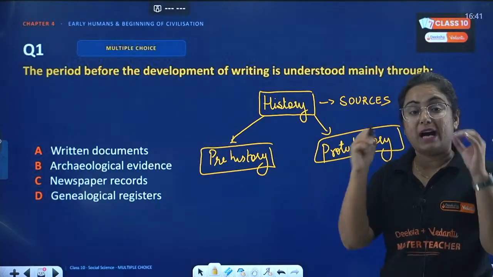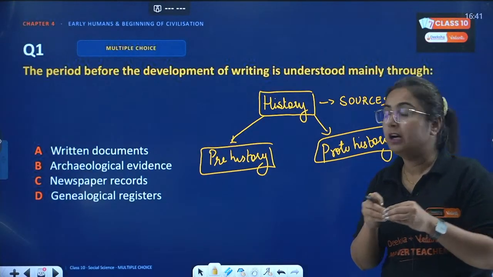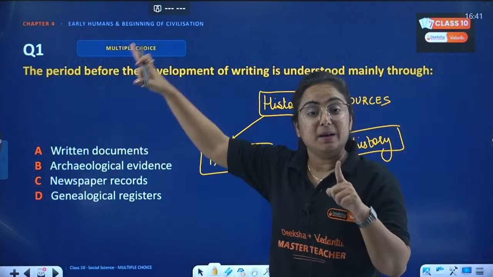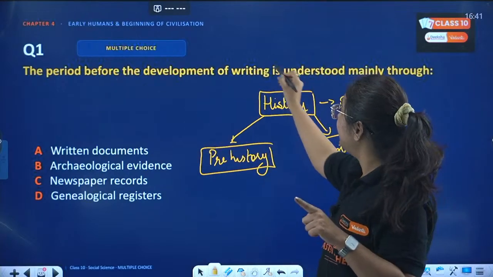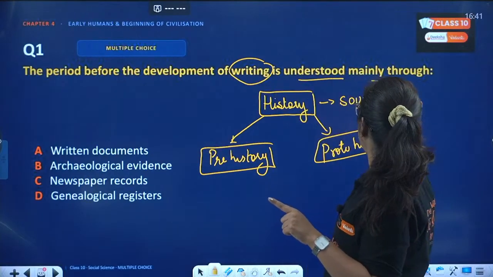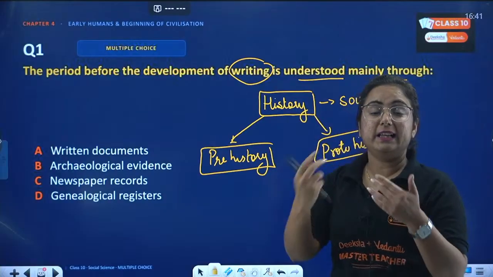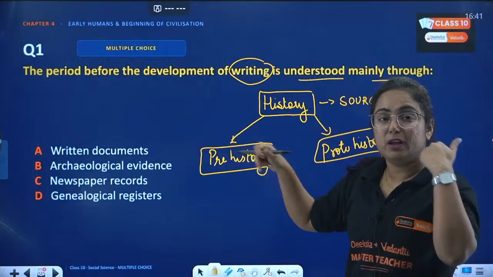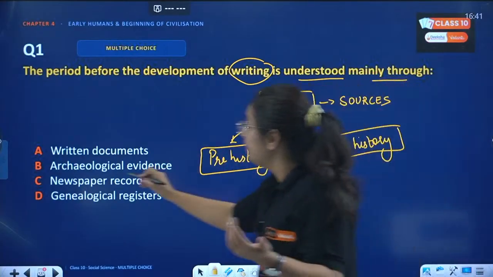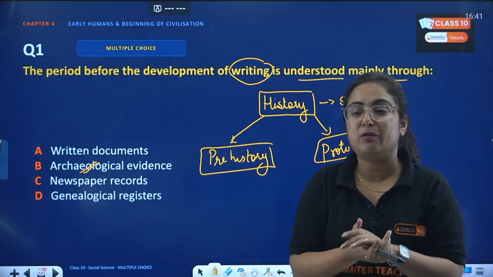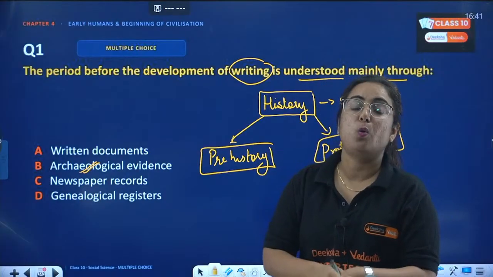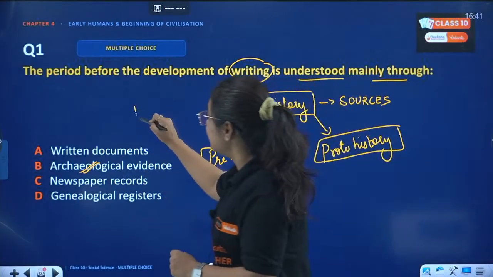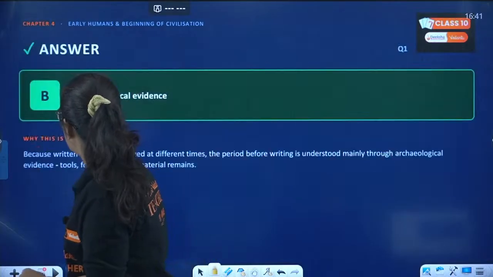Proto-history. Why do I explain this concept to you here? Because the question asks about the period before the development of writing, which is understood mainly through what? This is actually the prehistory where there were no written records. We got to know about history with the help of archaeological evidences only, and hence answer B is the correct one.